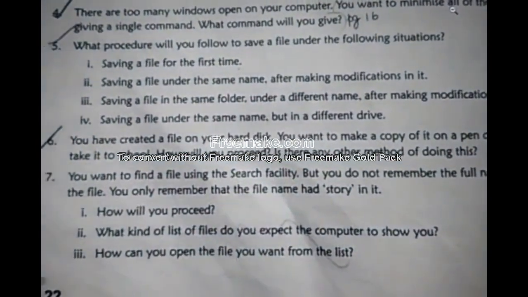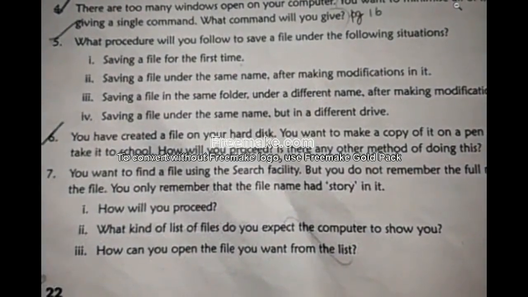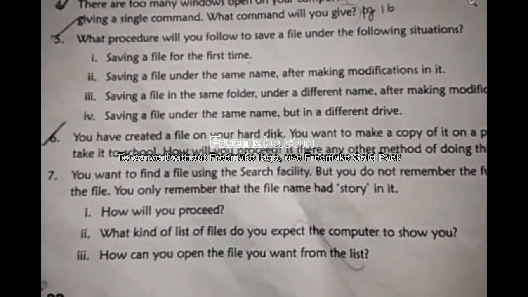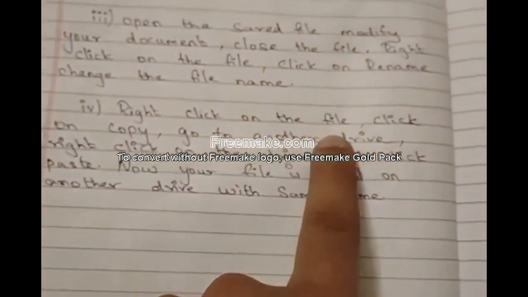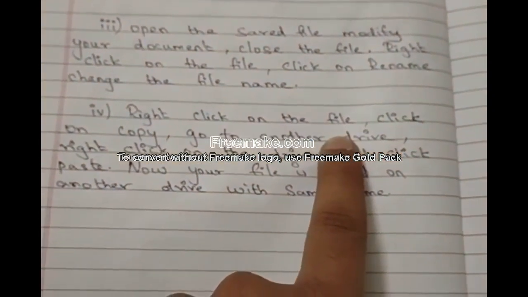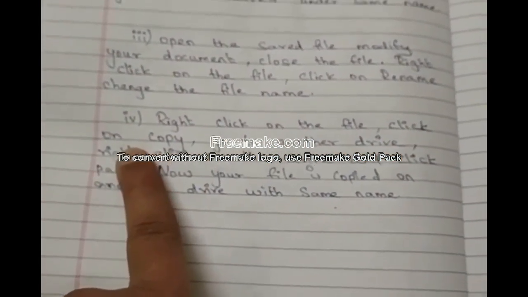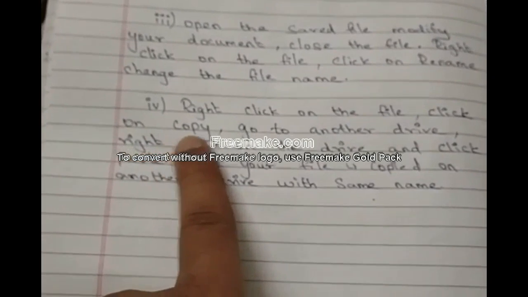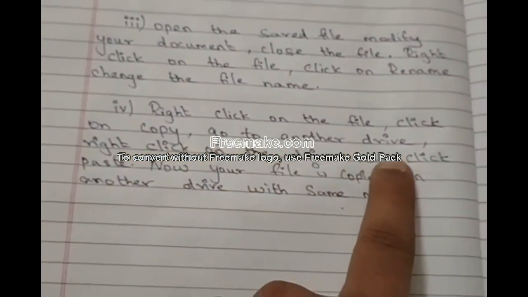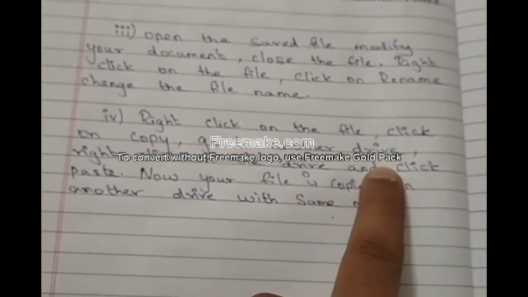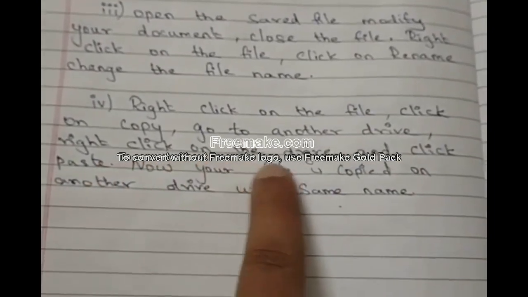Now the fourth point: saving a file under the same name but in a different drive. Same name but different drive. How to do that? Right click on the same file which you have saved already. Click on copy. I think you know that very well. Go to the next drive where you want to save the file. Right click on that drive.